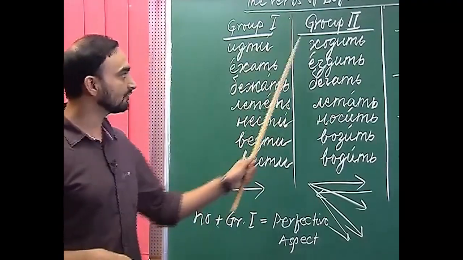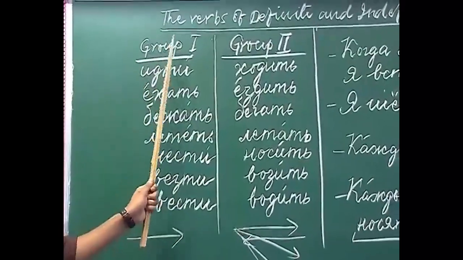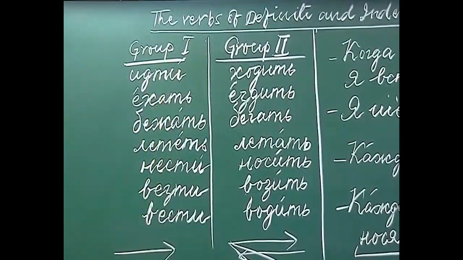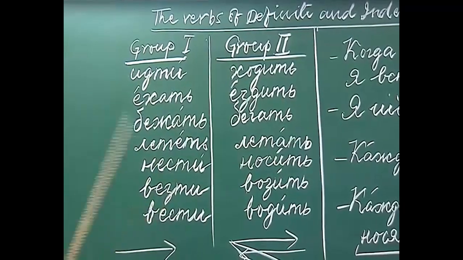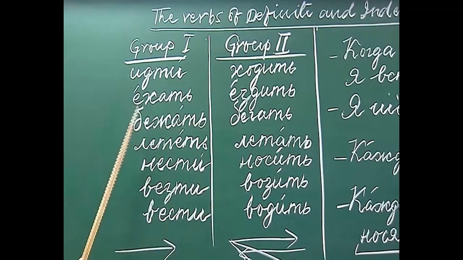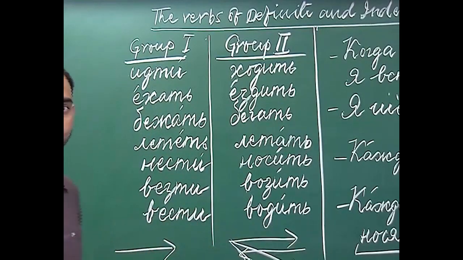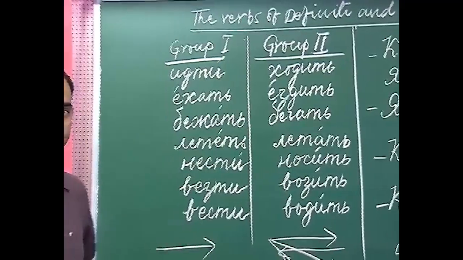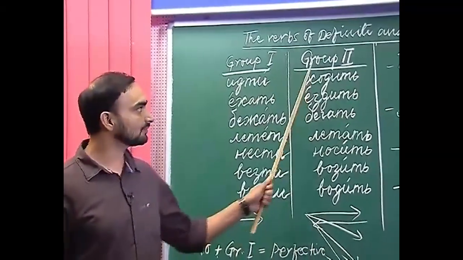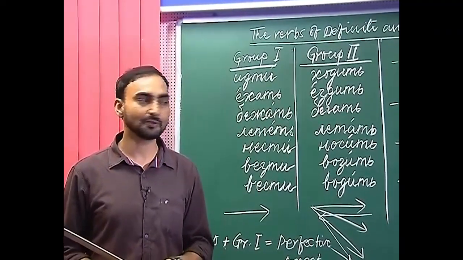Now, what is the difference between these two? Group 1 verbs are called the verbs of definite motion. Why definite motion? Because these verbs denote movement in one direction. If you are going from point A to point B, then we will use the verbs of group 1. But if we are going in several directions, or if we are going and coming back to a point, then we use the verbs of group 2. That is why they are called the verbs of indefinite motion.